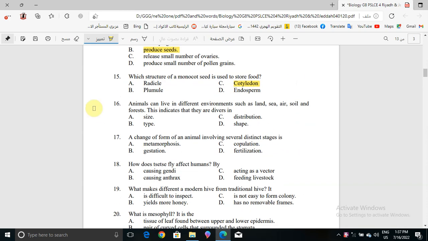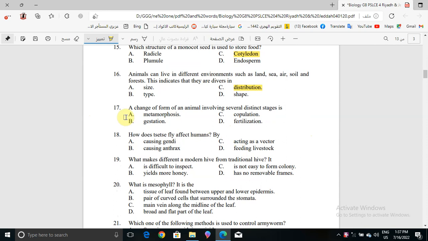Now question number 16. Animals can live in different environments such as land, sea, air, soil, and forests. This indicates that they are diverse in what? Size, type, distribution, or shape. The correct answer will be distribution.